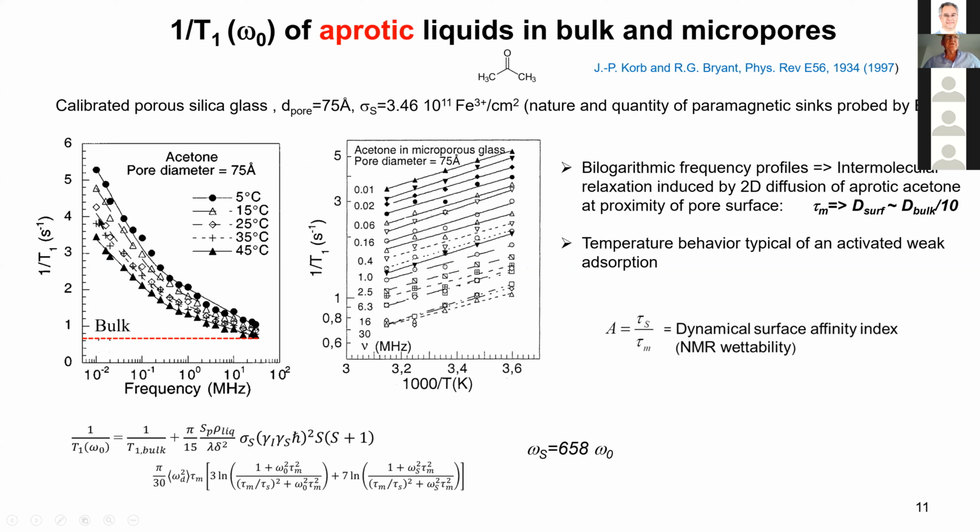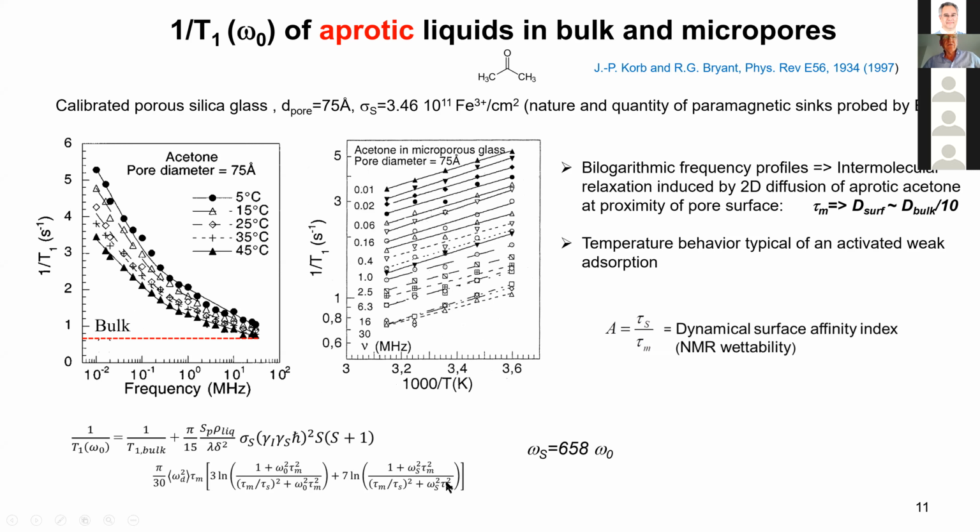And in confinement, in micropores, I have a system that we can create by the synthesis of chromatography porous silica glasses of 75 angstrom diameter. We measure the density of paramagnetic impurity by ESR. And what we observe here is a bilogarithmic dependence for different temperatures. When you increase the temperature, the rate decreases. That proves that the fluid is diffusive. And so we have a bilogarithmic frequency profile.